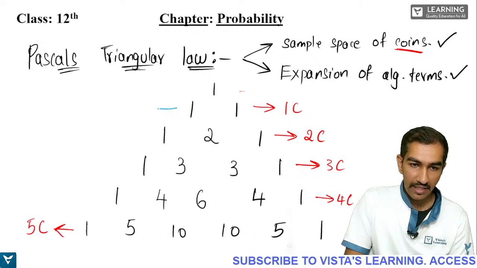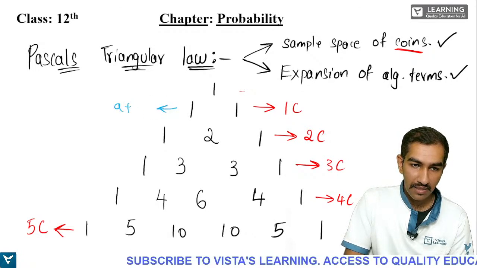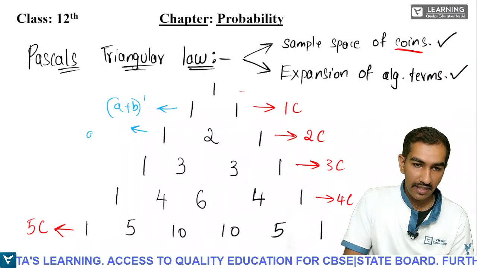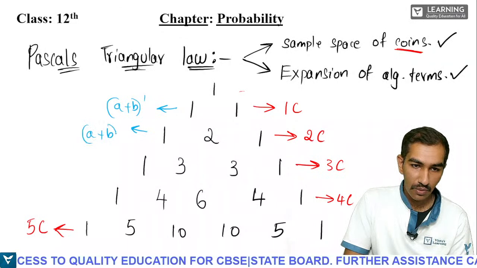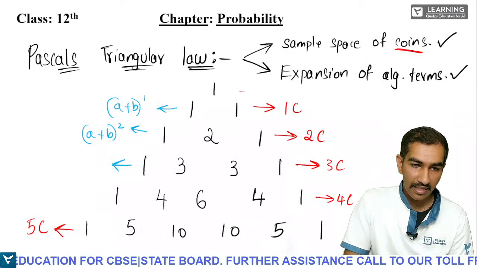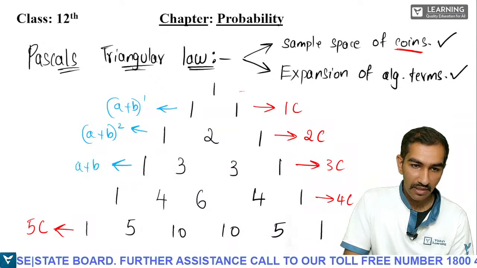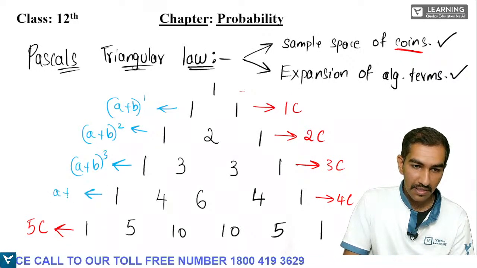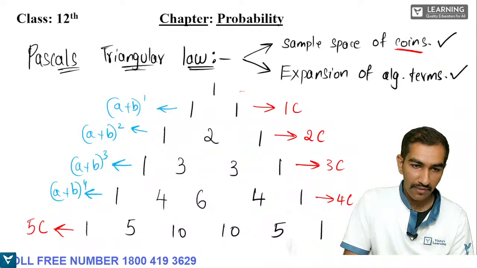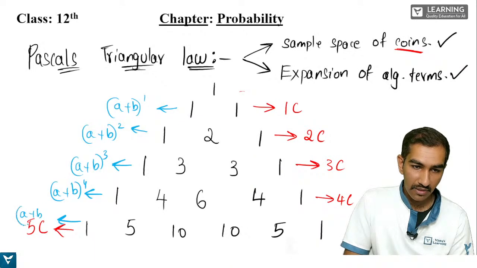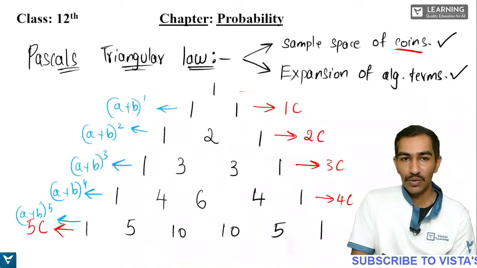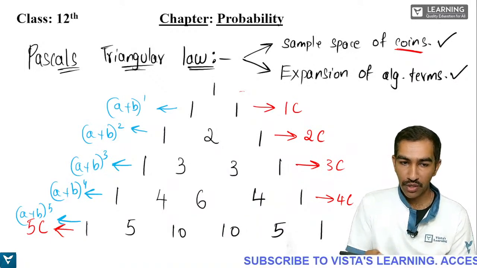So this is indicating (a plus b) whole to the power of 1. This is indicating (a plus b) whole to the power of 2. This is indicating (a plus b) whole to the power of 3. This is indicating (a plus b) whole to the power of 4. And this is indicating (a plus b) whole to the power of 5. Understanding? So 1 coin, 2 coins, 3 coins, 4 coins, 5 coins.